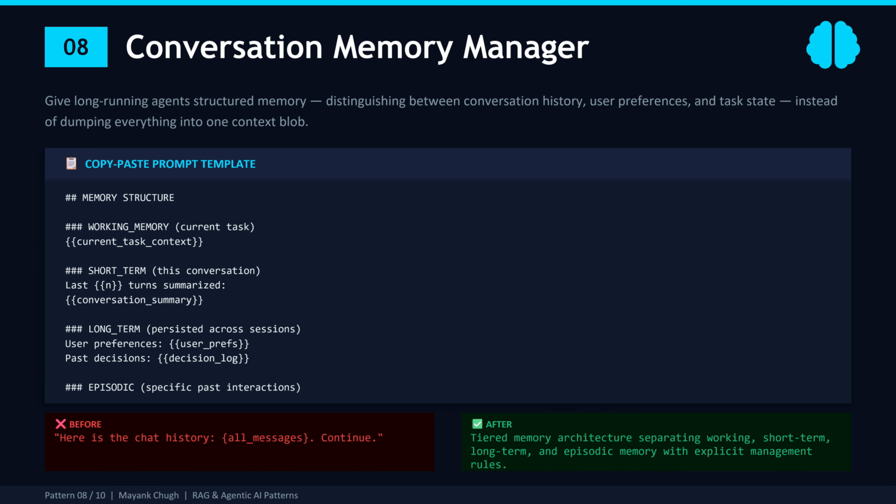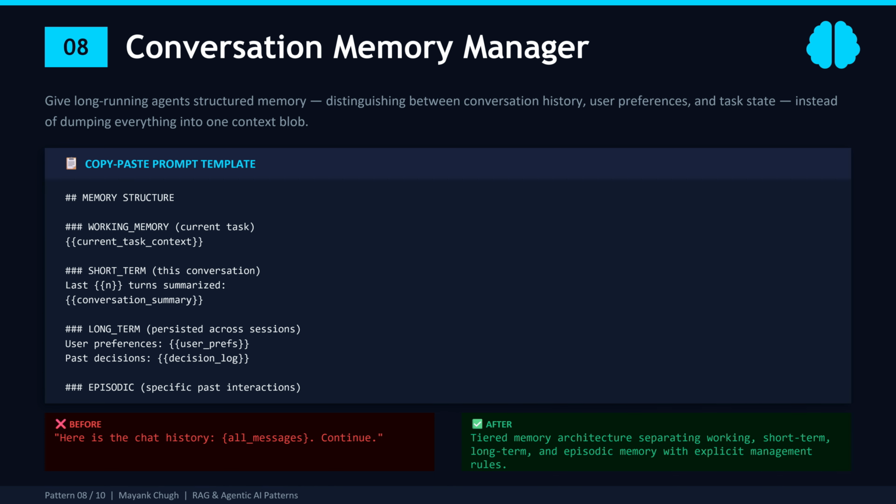In LangGraph, this maps beautifully to the persistence layer. Working and short term memory use checkpoints within a session. Long term memory uses a persistent store, the BaseStore with a database backend. Episodic memory is a retrieval over past conversation summaries. The memory rules are just as important as the structure. Rule 2 is key. Use working memory for the current task. Don't drift. Without this, the agent gets distracted by long term memories that are interesting but irrelevant.